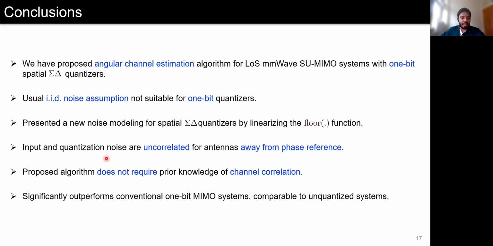We have found that the input and quantization noise are uncorrelated for antennas that are away from the phase reference. Using this new noise model, we propose a channel estimation technique which does not require the prior knowledge of channel correlation. The proposed technique is found to significantly outperform conventional MIMO channel estimation techniques like amplitude retrieval, and the performance is also comparable to that of unquantized MIMO systems, especially at the lower SNRs and when the angles are arriving close to array broadside.